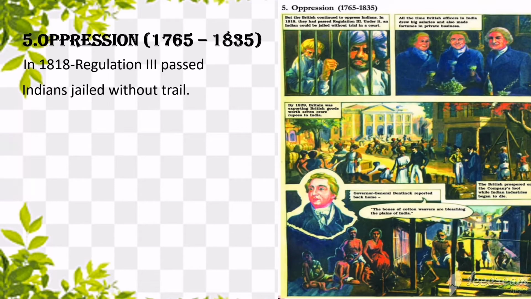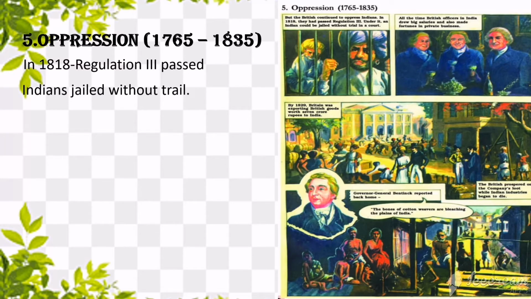So now according to this Regulation 3 passed by the British government on Indians in the year 1818, Indians can be jailed without taking them to a trial. That means without proving their mistakes.